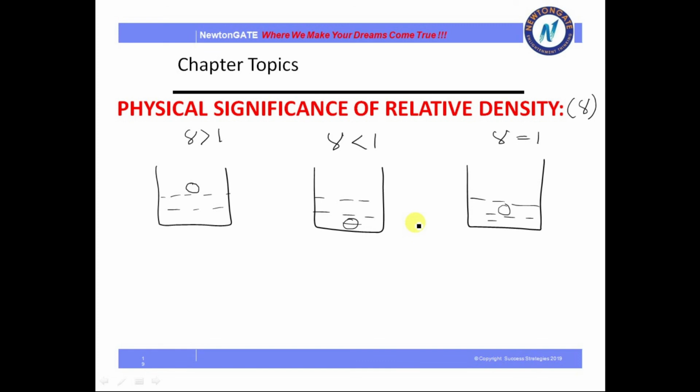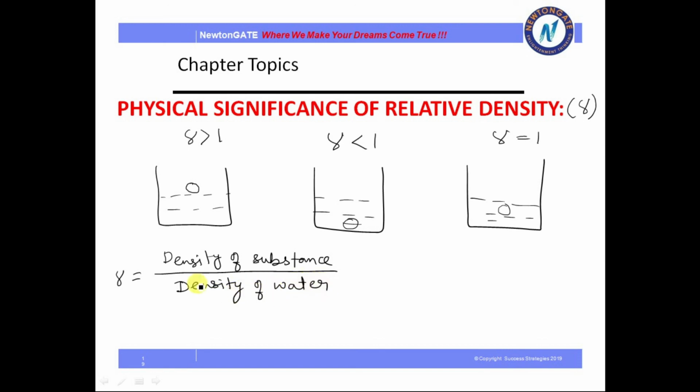Now what does this represent? Gamma is equal to specific gravity or relative density, that means density of substance divided by density of water. If this comes out greater than 1, then the substance will sink in water. If this comes out less than 1, then it will float on water.